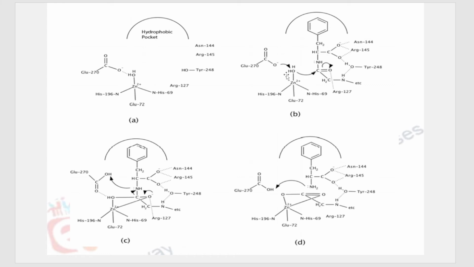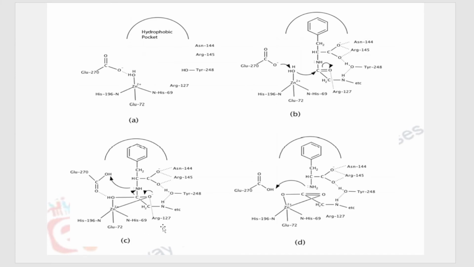Simultaneously here, as we studied in the previous step, the water is getting converted into hydroxide. That is, one H goes out as H plus and gets attached to glutamate 270, that is protonation of glutamate 270 takes place. This H goes and attaches to this oxygen. So what charge will this oxygen get here? Because this H is going out as H plus, this oxygen will get a negative charge. This carbon is having a positive charge. Because of that, this oxygen will form a bond with this carbon.